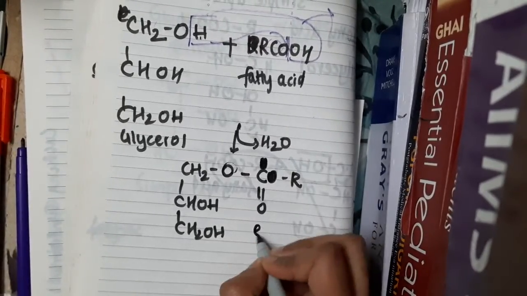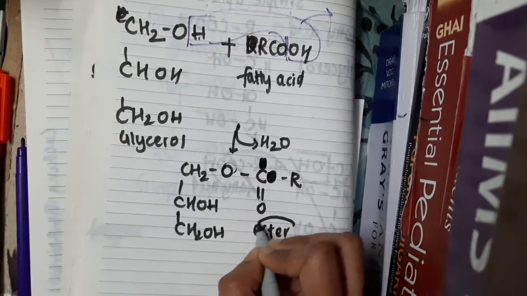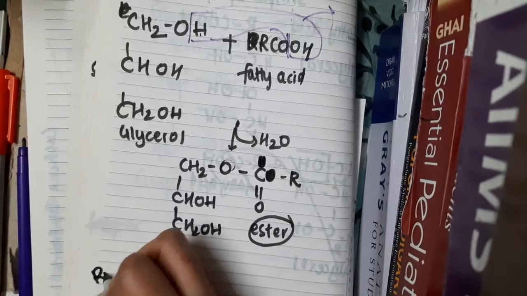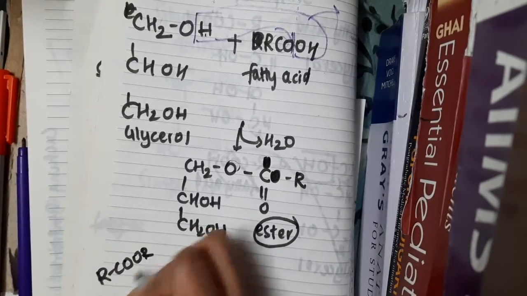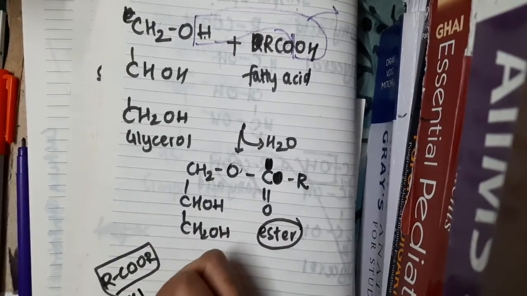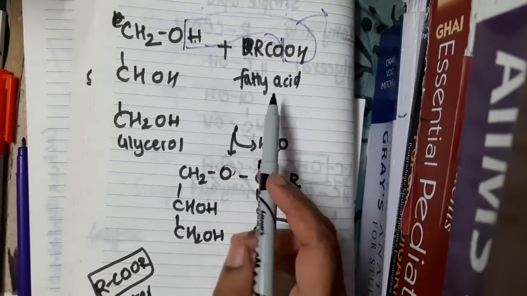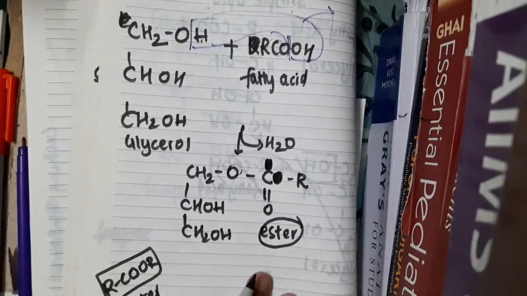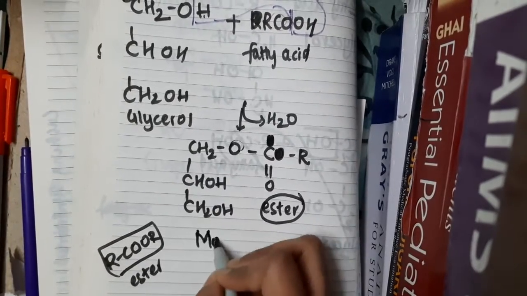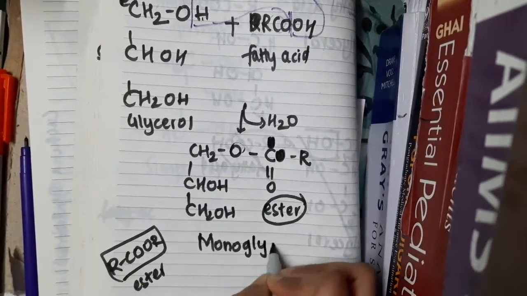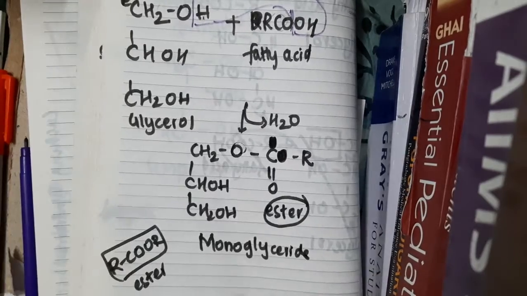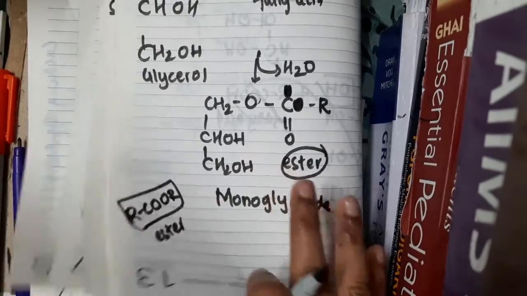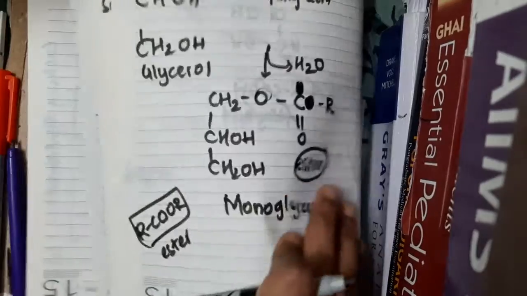What is this group? This is an ester group, right? RCOOR. If you remember, this is an ester. So when one fatty acid combines with glycerol, it forms an ester functional group, and this is called as monoglyceride. Okay. Now, to this monoglyceride, I am again adding one more fatty acid.